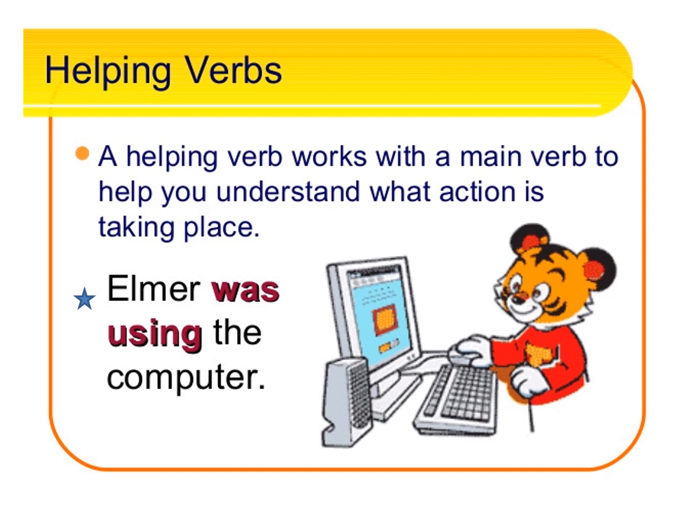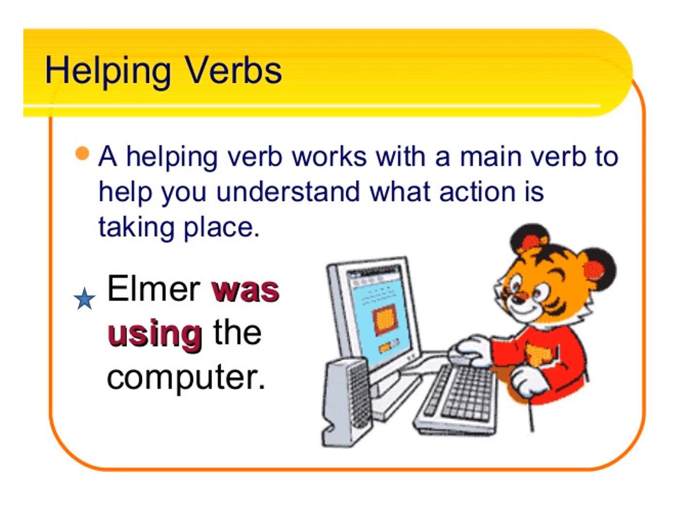Now remember children, a verb cannot work alone. It needs somebody to help it in the sentence. So the word that helps the verb is called a helping verb. So what is a helping verb? A helping verb works with a main verb to help you understand what action is taking place. So the helping verb supports the main verb so that the meaning of the sentence becomes more clear.